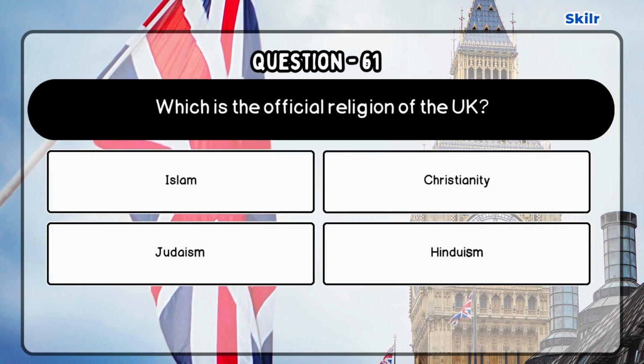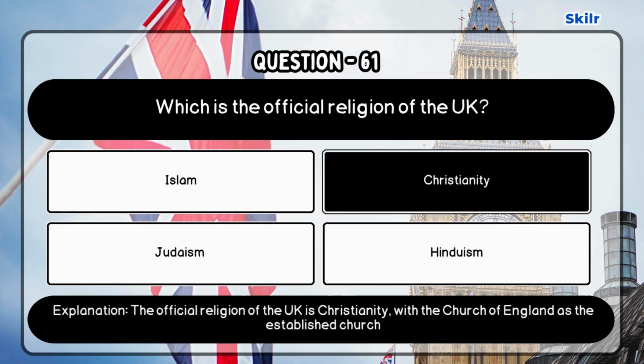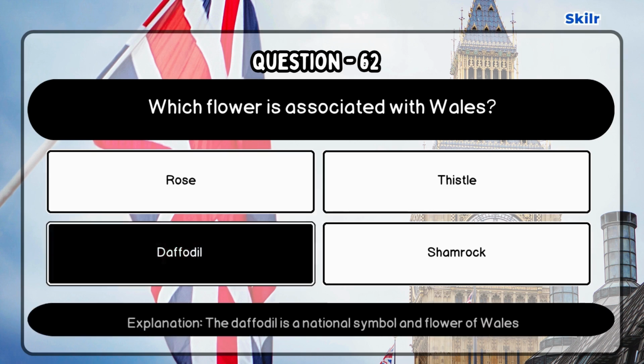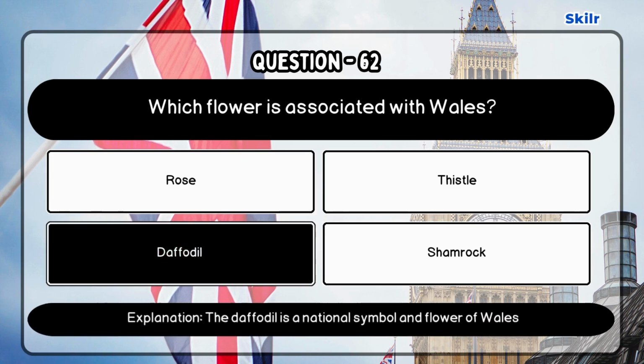Question 61. Which is the official religion of the UK? Correct answer is Christianity as the official religion of the UK is Christianity, with the Church of England as the established church. Question 62. Which flower is associated with Wales? Correct answer is daffodil as the daffodil is a national symbol and flower of Wales.